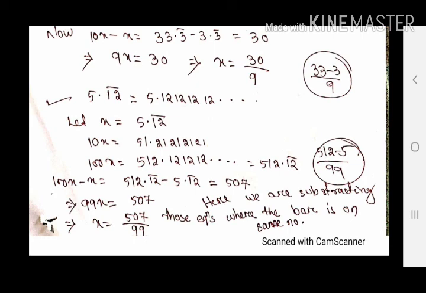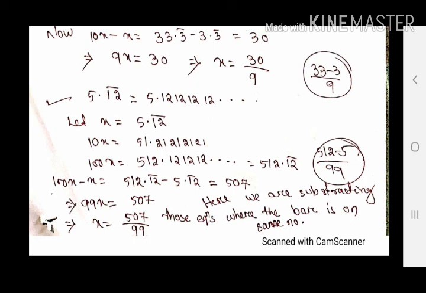So 99x equals 507. So x equals 507 by 99. Okay, this is the answer. Another thing I have encircled, you can see it. I will discuss it later, just for your information. In the end of the video I will say what is the purpose of circling that.